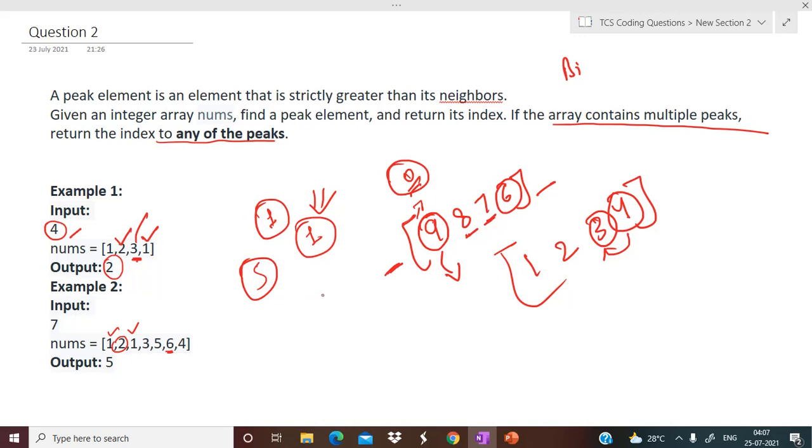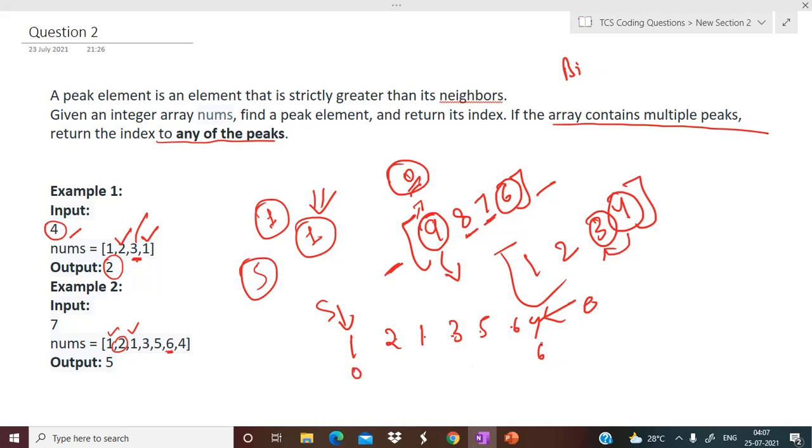As we do in binary search. So let me explain. We have the array 1, 2, 1, 3, 5, 6, 4. This is the starting element, this is the end element. Now if you are calculating the middle element, the indices are 0, 1, 2, 3, 4, 5, 6, and this is the 0 index.